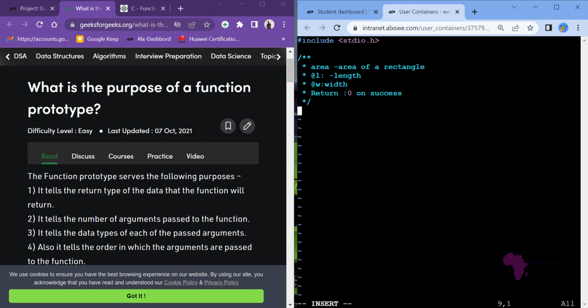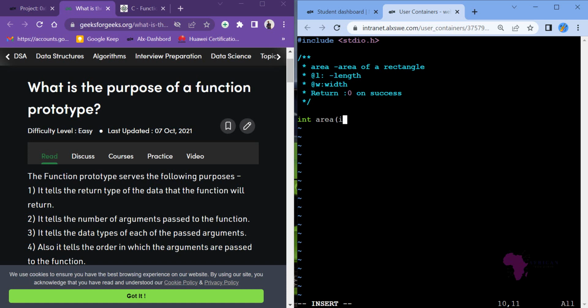Then now let's write our code. Remember we say that it must have the return type. So our function will return an integer value. And then the function name. Our function name is area. And then now the arguments. What data type do the arguments use?